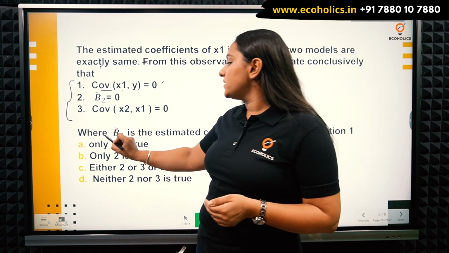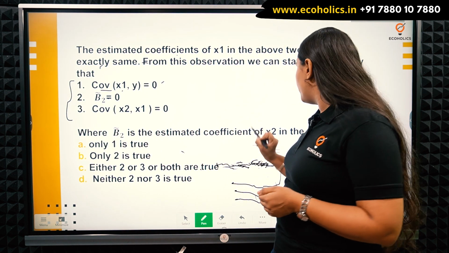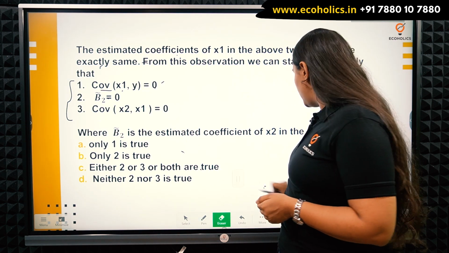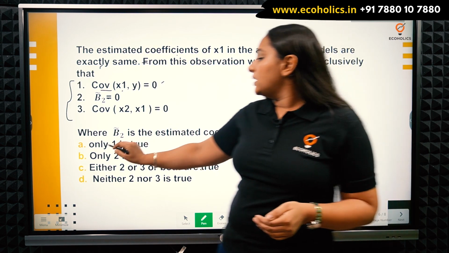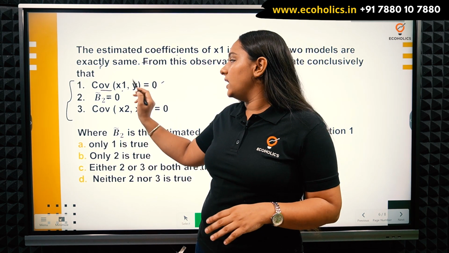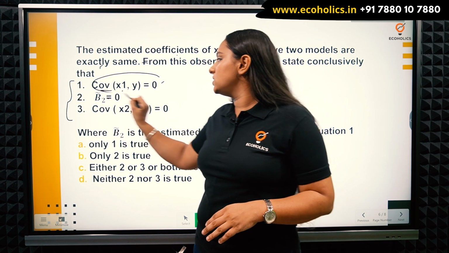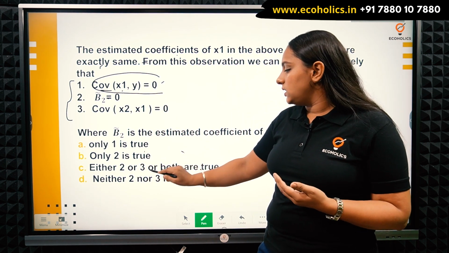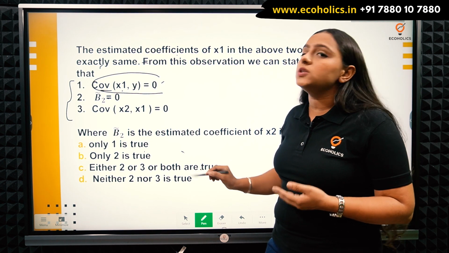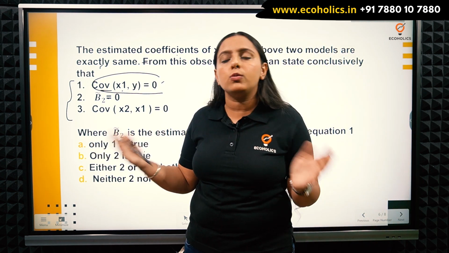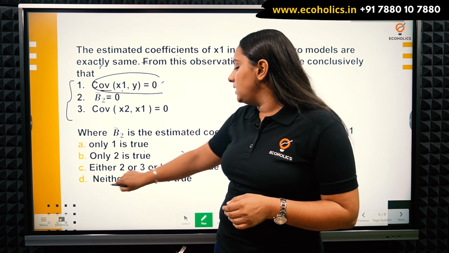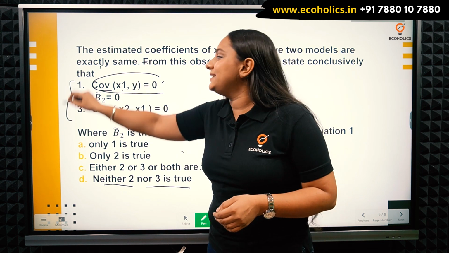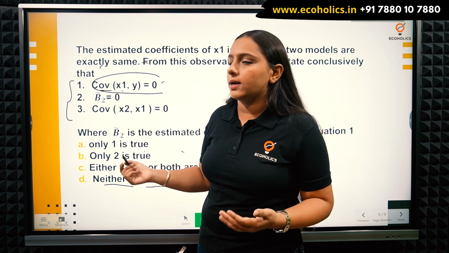So then they ask the question, where b2 is the estimated coefficient of x2 in the equation. So they have asked a few things, that only one is true. So they are saying that only this first observation is true. Then they are saying only 2 is true. Either 2 or 3 or both are true. So they are giving us an option that either 2 can be true, 3 can be true or both can be true. And then they are saying neither 2 nor 3 is true. So we have to figure out which among these options is going to be the correct answer.